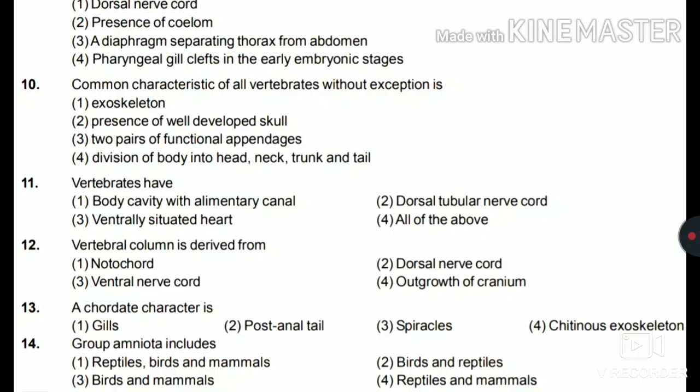13th, a chordate character is gills, postanal tail, spiracles or chitinous exoskeleton. So we know the answer for this is postanal tail. 14th, group Amniota includes reptiles, birds and mammals, birds and reptiles, birds and mammals, reptiles and mammals. So the answer for this is reptiles, birds and mammals. So this was all for the chordates. Next questions will be in the next video. Thank you.